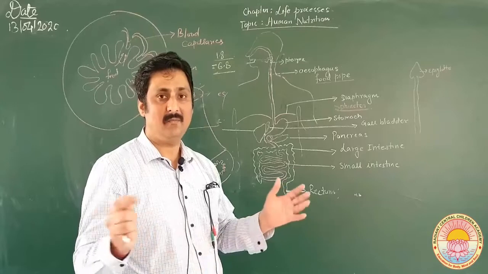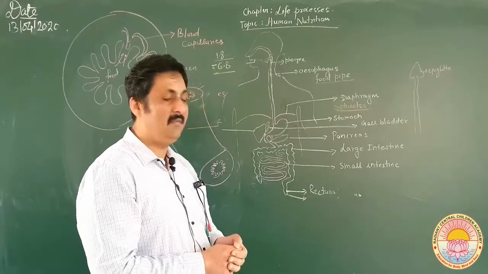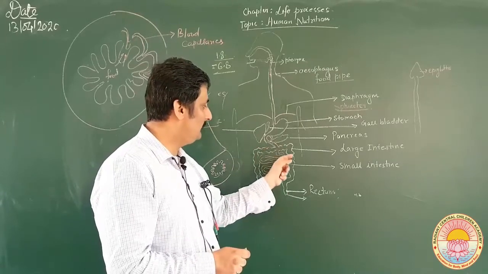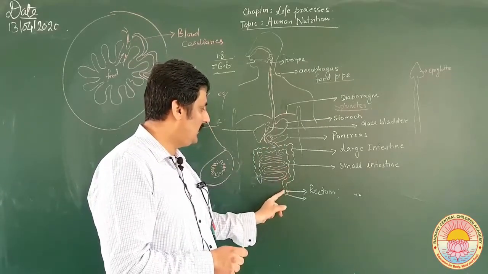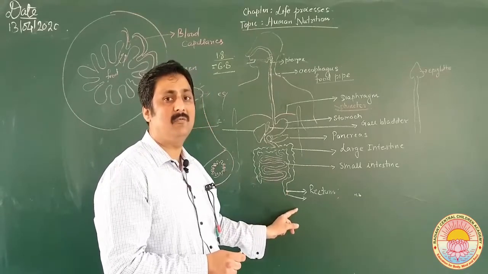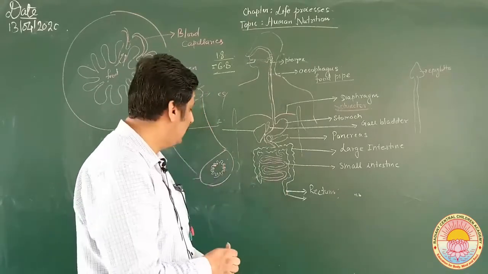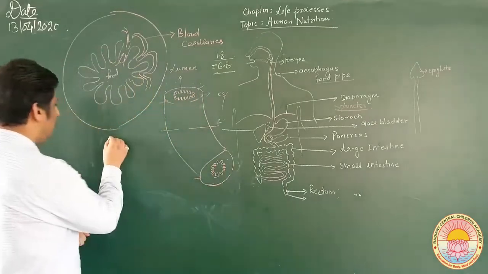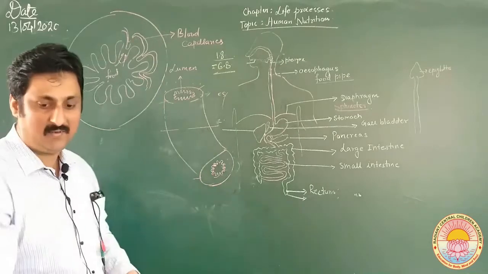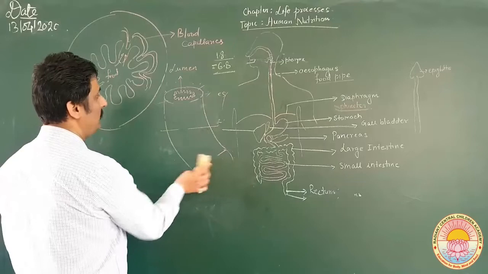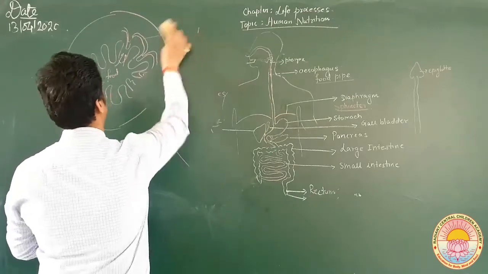It has a big diameter, and that is the reason why it is called the large intestine. The food passes through the large intestine, and then it is released by the end part of the large intestine called the rectum. So, just to simplify, I will write down certain things. I hope you have understood this.